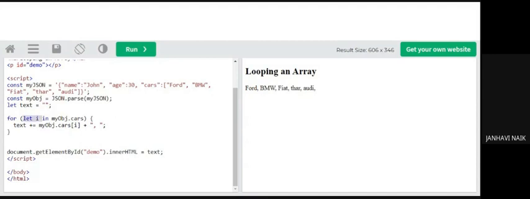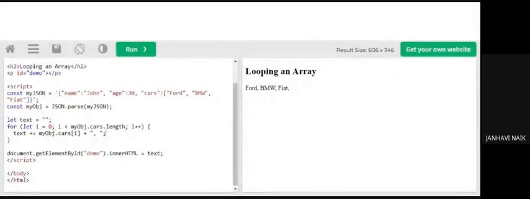That means, let i in my obj dot cars, whatever elements are mentioned, if there are 5 elements, all 5 will get displayed. If there are 10, all 10 will get displayed. So this will display everything. Now if I consider the same thing in my previous example.